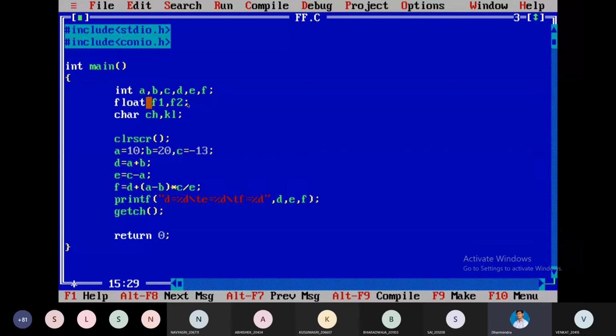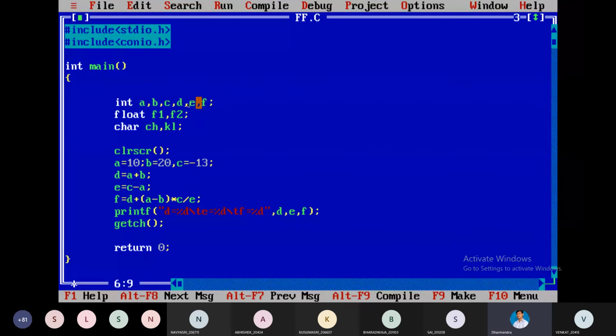Actually, variable names can be anything, but there are some limitations for variable names. Data types we discussed. Whatever the type, character type, float type, double type, long int, long double, variable names can be declared like this.